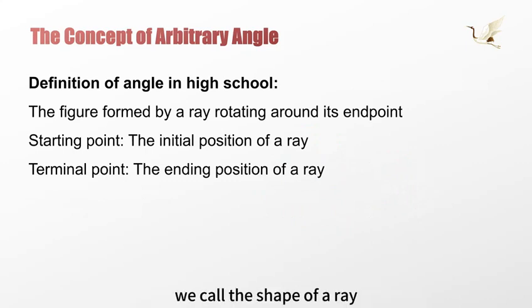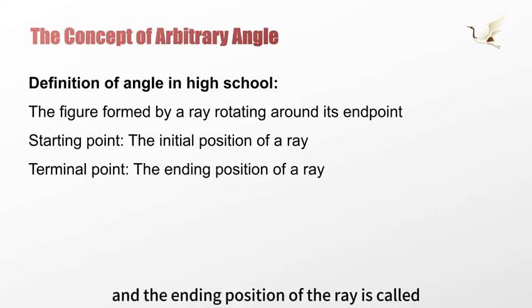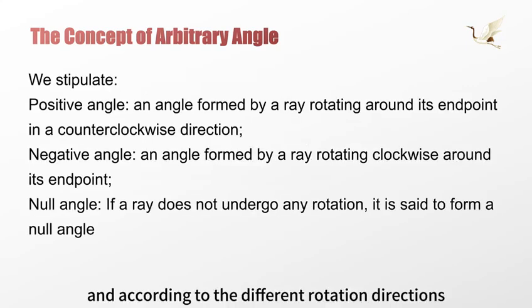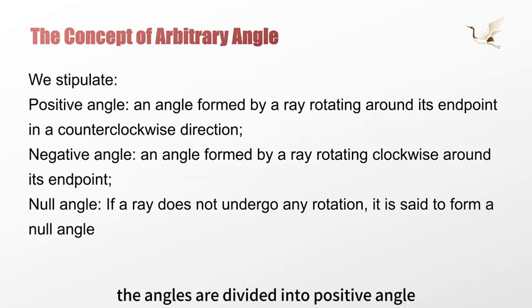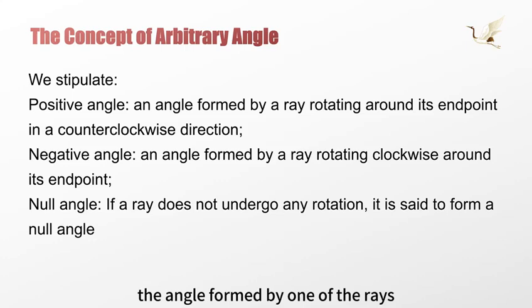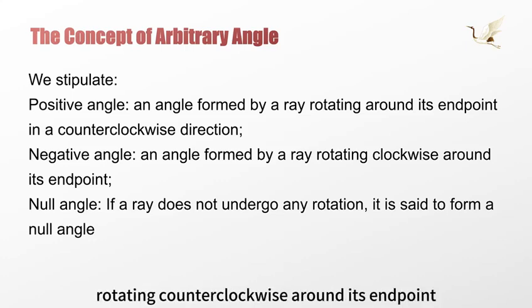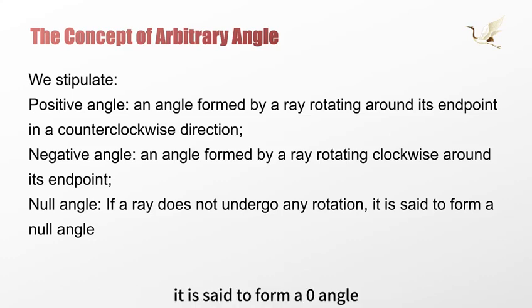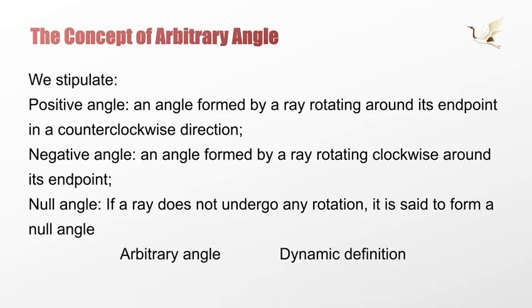We call the shape formed by a ray rotating around its endpoint an angle, where the starting position of the ray is called the initial side and the ending position of the ray is called the terminal side. According to the different rotation directions, angles are divided into positive angles, negative angles, and zero angles. The angle formed by a ray rotating counterclockwise around its endpoint is called a positive angle, and the angle formed by a ray rotating clockwise around its endpoint is called a negative angle. If a ray does not undergo any rotation, it is said to form a zero angle.